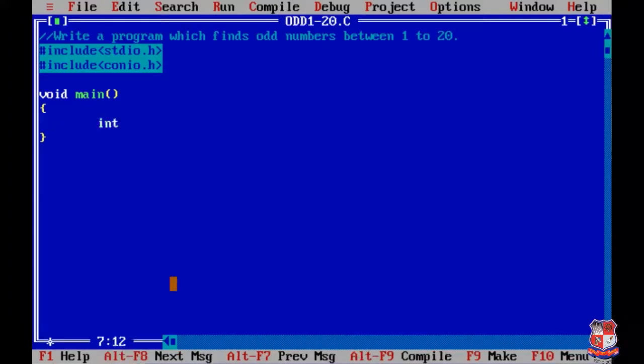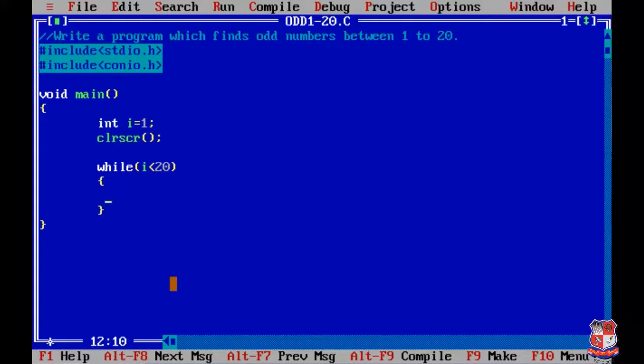Okay, now we'll declare the variable and also initialize it. The first variable is i, which we are using for mentioning the range, and we'll start i from 1. Now we are using a function for clearing the screen, that is clrscr. Now we are writing our while loop with the condition over here. The condition is i less than 20 because we have to print odd numbers between 1 to 20.